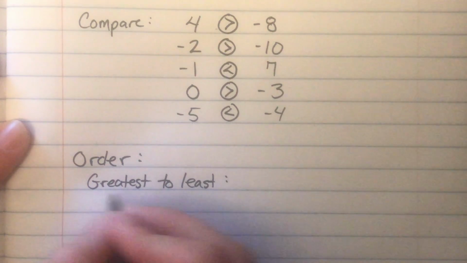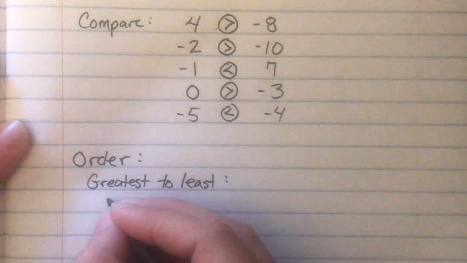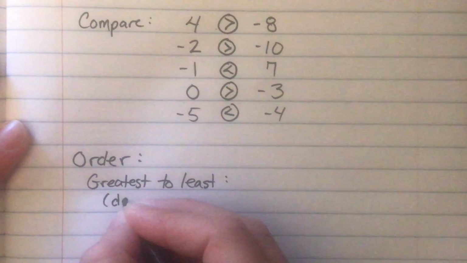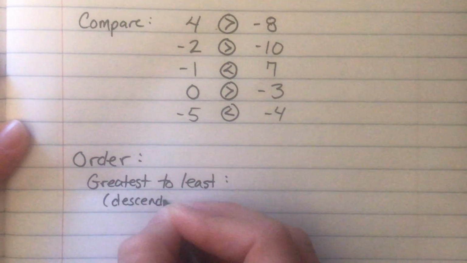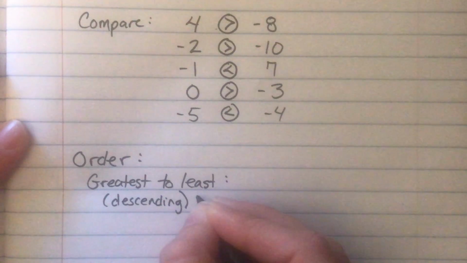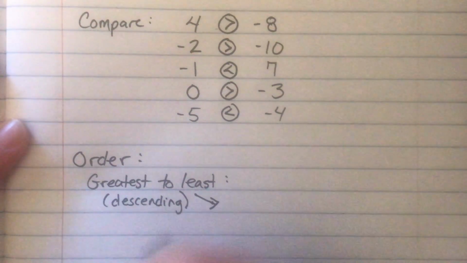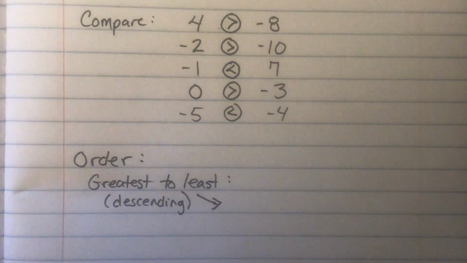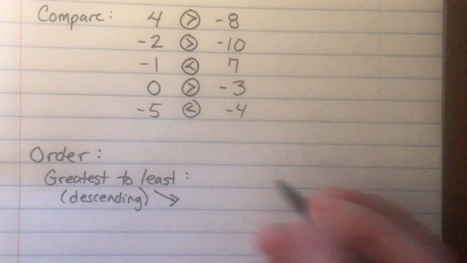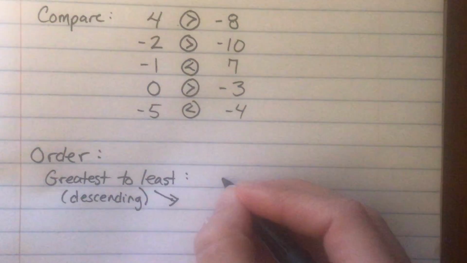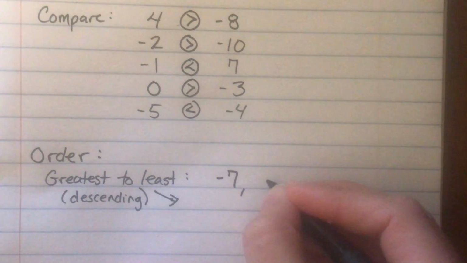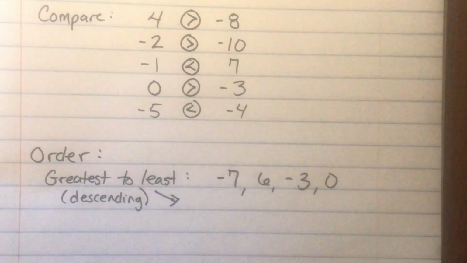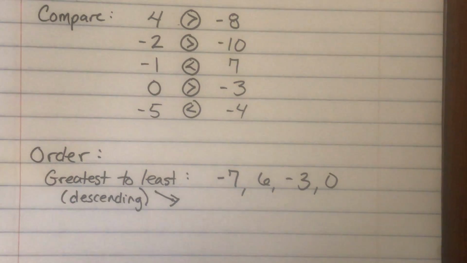The words greatest to least could also be described as the word descending. If you descend stairs, you go from up to low. So greatest to least could also be described as descending. So we want to order these from greatest to least. And so the numbers are negative 7, 6, negative 3, and 0. All right. And so we want to put these in order from greatest to least.